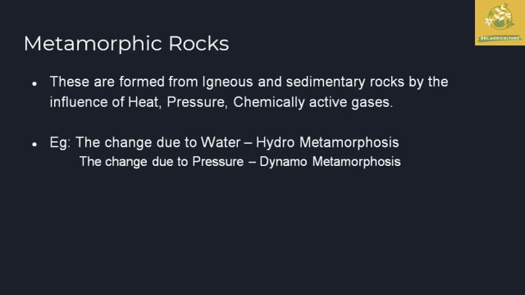And the final one, the third one, is metamorphic rock. These are rocks formed from igneous primary rocks as well as sedimentary rocks, also known as secondary rocks. I have already mentioned that metamorphic rocks are the alteration or changes made in the primary and secondary rocks by the influence of environmental characteristics such as heat, pressure, and chemically active gases. For example, the changes happening in solid rocks due to water are known as hydrometamorphosis, and due to pressure are known as dynamo metamorphosis.